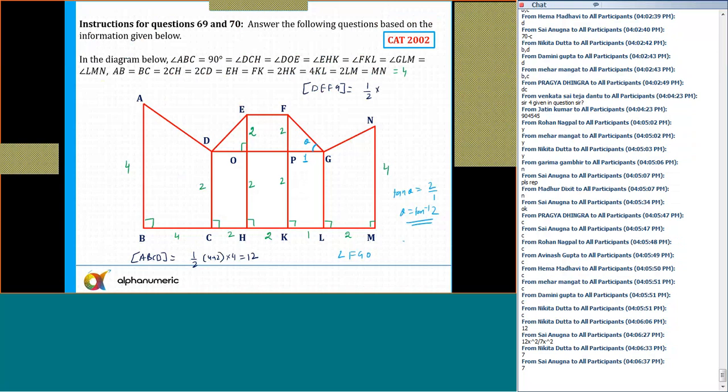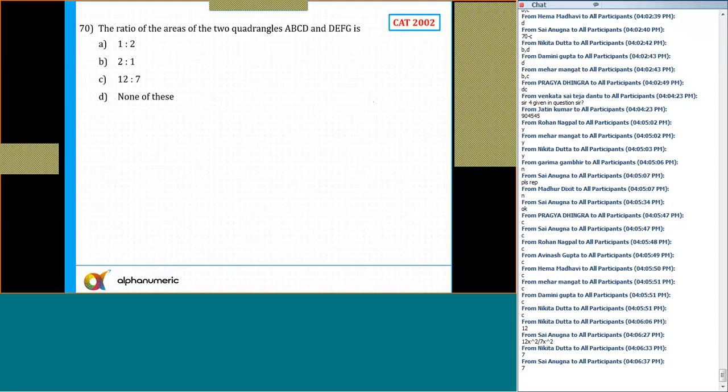Area of this DEFG is half of sum of parallel sides. You can say OP is equal to 2 and this is 2. So 2 plus 2, 4 plus 1, 5. So that is equal to 5, plus EF is equal to 2. So 5 plus 2, into distance between them, that is also equal to 2. So that is 7. So one is 12, other is 7. So the answer is 12 is to 7.